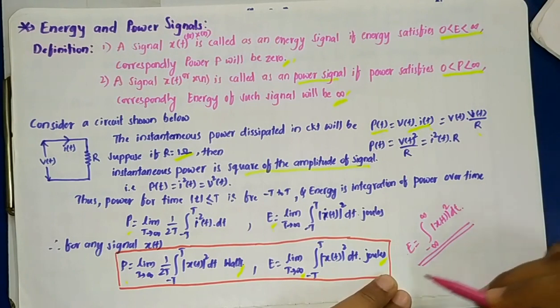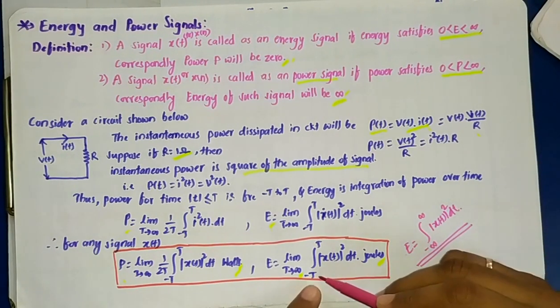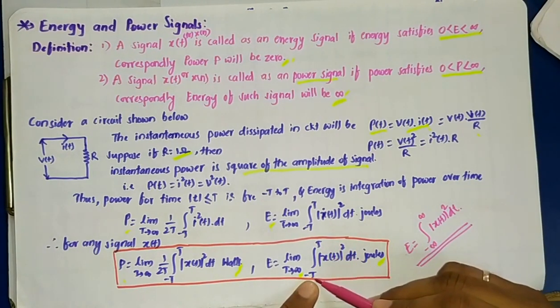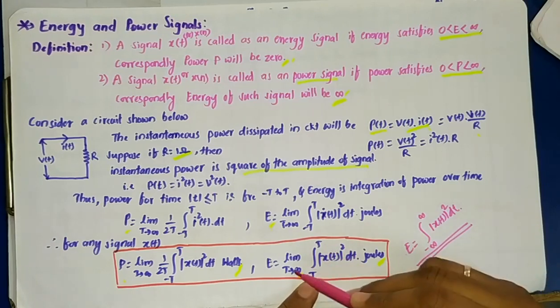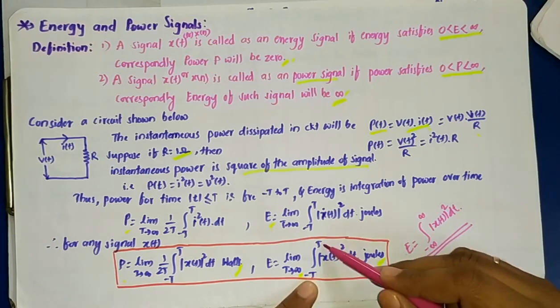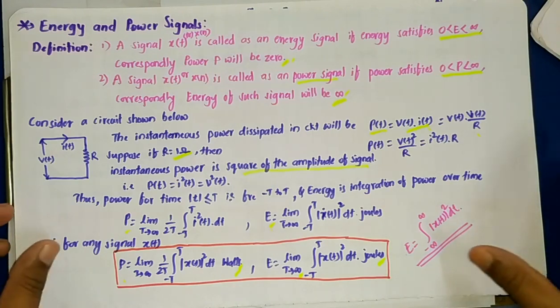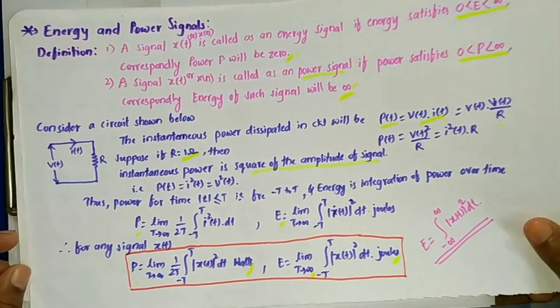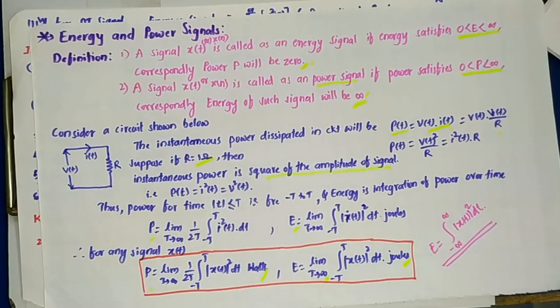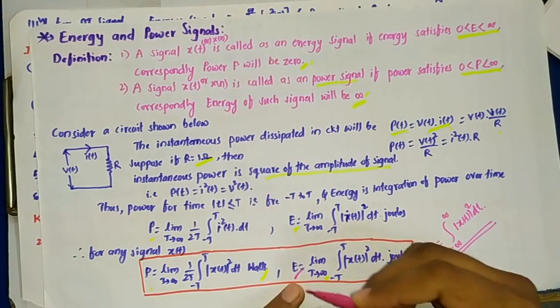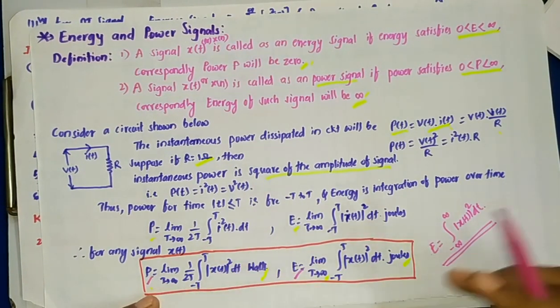Okay, in some of the books they have mentioned this one, because instead of this period of time, that is minus T to T, as T tends to infinity they will get minus infinity to infinity. That's what will be written here. In some of the books they have written like this, so you can refer to that also. So moving further, we have the expressions for the energy signal and the power signal.